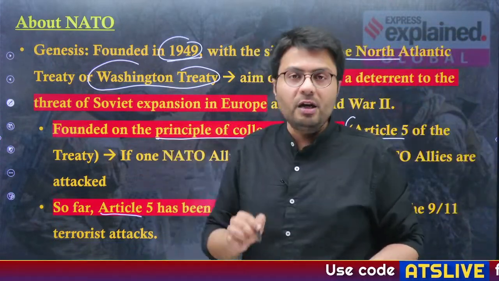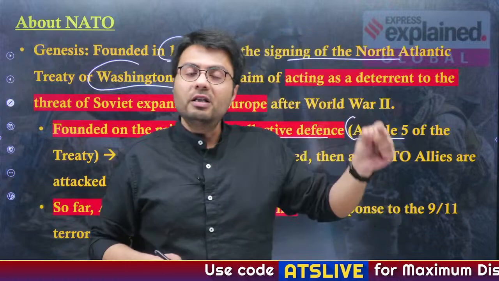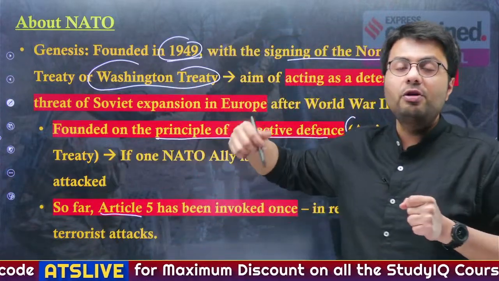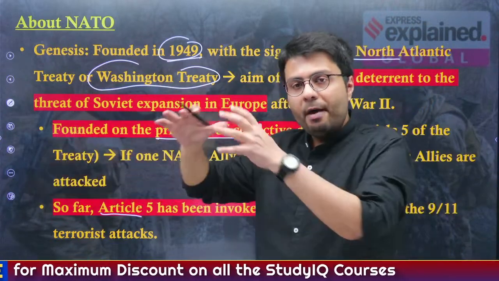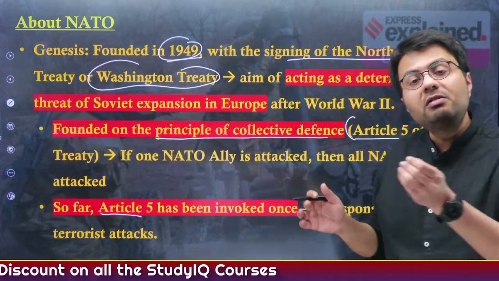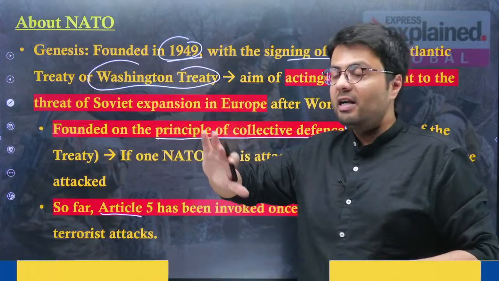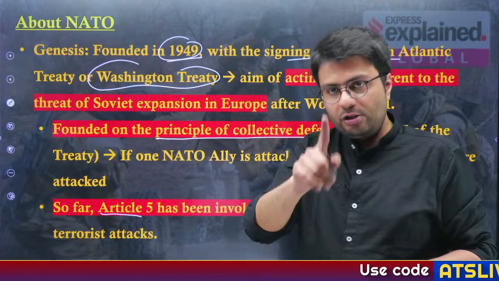And when was it invoked? It was invoked after the 9/11 terrorist attacks on the US, as the US took action against countries like Afghanistan by enlisting the support of all its NATO allies. Because the attack on the US by terrorists was considered an attack on every NATO member. Understood what Article 5 is?